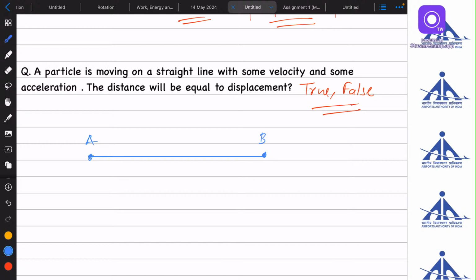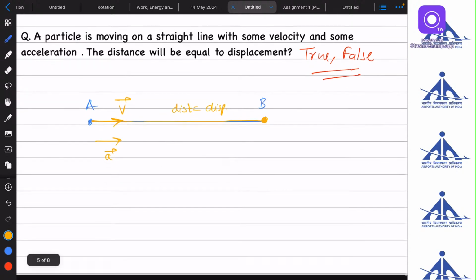So let's say there are 2 points A and B. The particle is moving on a straight line, so I have drawn a straight line from A to B with some velocity and some acceleration. Let's say the body has started with this velocity vector and this acceleration vector. In this case, the body will keep moving in this line till it reaches point B. So the distance is equal to the displacement.